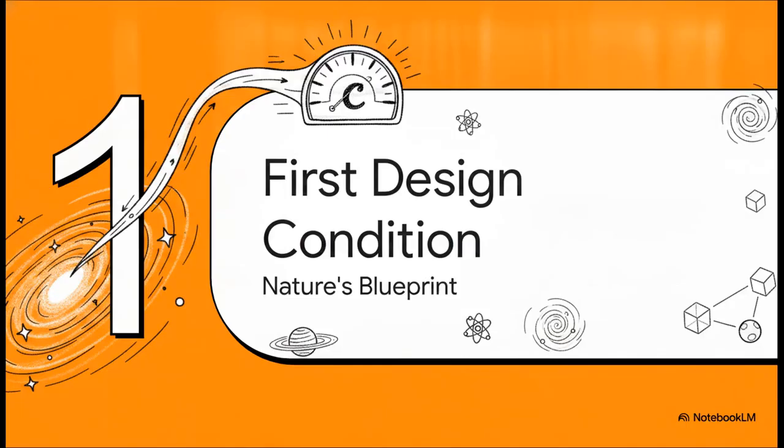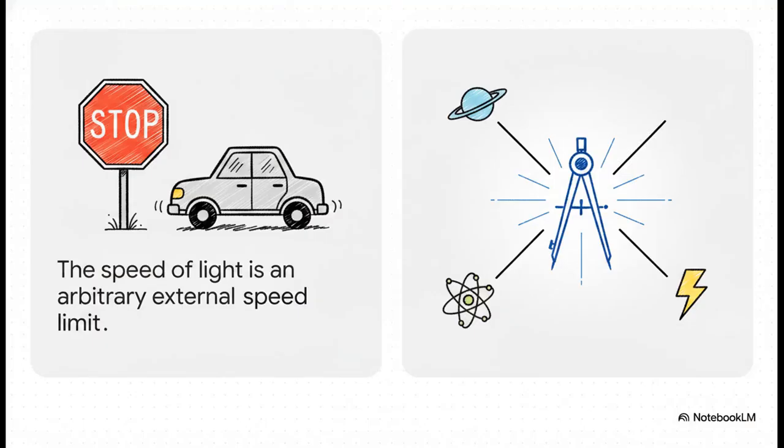Section 1. Nature's first design condition. To truly grasp this shift, we have to rethink how we view the speed of light, which we usually just call c. In the old view, c is just a constraint, right? It's something external imposed on the universe. But in the CMQEI Extension 3 framework, the speed of light is the absolute internal design rule that nature uses to build self-consistent structures. Under this new view, things like gravity, quantum mechanics, and electromagnetism aren't separate, disconnected forces fighting each other. They actually emerge as allowed configurations that are strictly dictated by this one primary boundary condition.